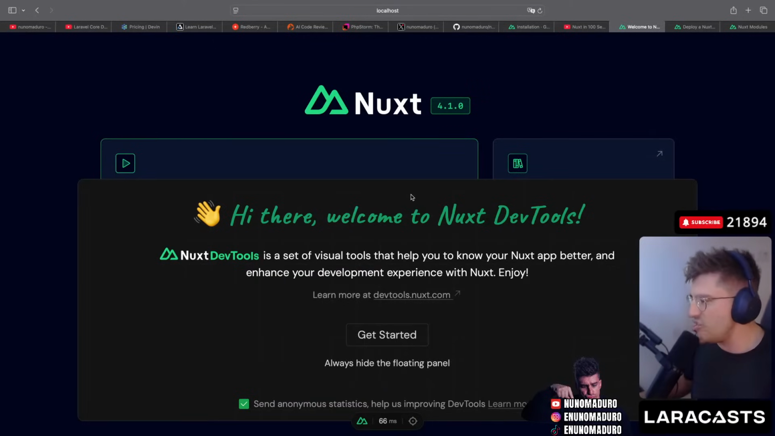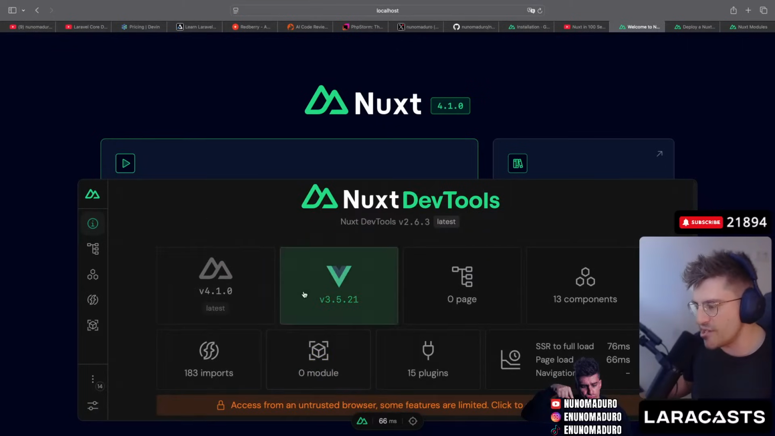Hi there. Welcome to the Nuxt.js DevTools. It's a set of visual tools to help you to know the Nuxt app better and enhance your development experience with Nuxt. Enjoy. Okay, let's get started.